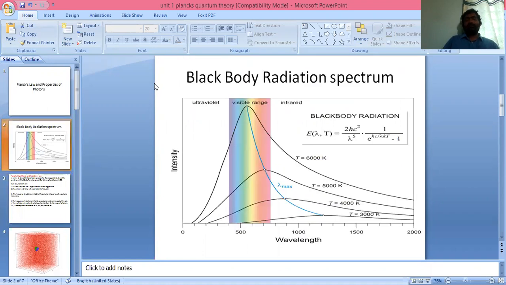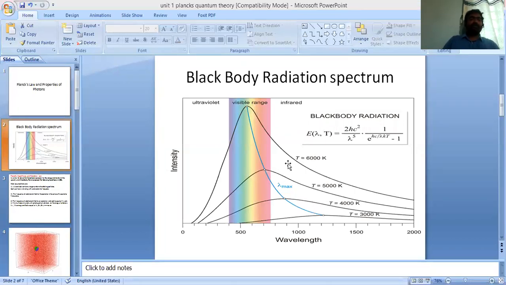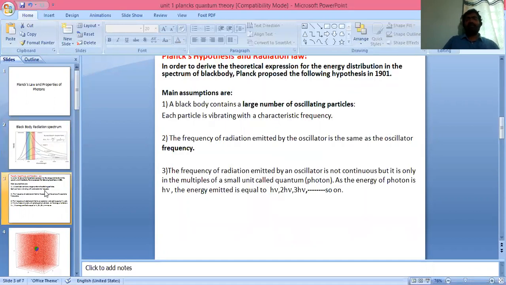One of the conclusions from the black body radiation spectrum is that the area under this curve at a given temperature is equal to the amount of energy emitted by a black body at that temperature. So, to derive a theoretical expression for the energy distribution in the spectrum of a black body, Max Planck made some assumptions. The first assumption is a black body contains a large number of oscillating particles. Each particle is vibrating with a characteristic frequency.